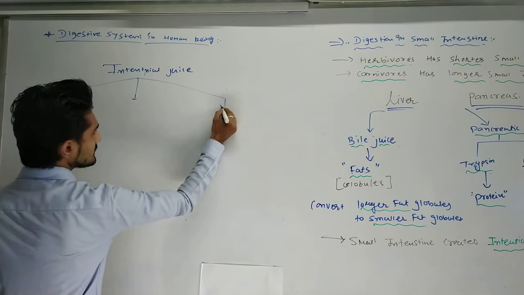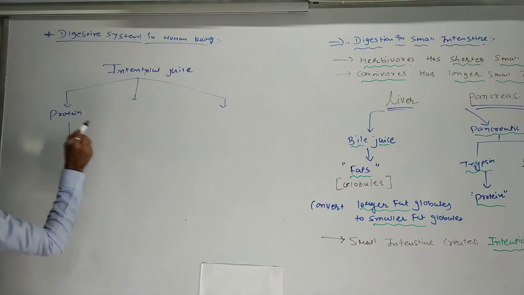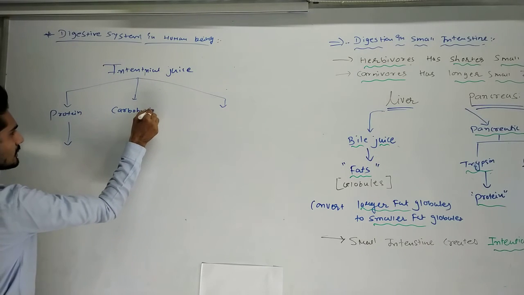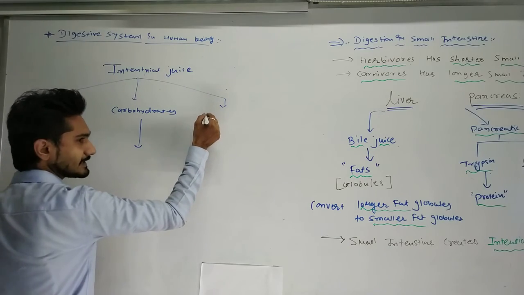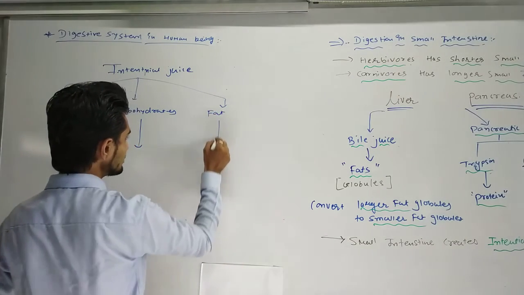So first, the protein gets converted. Another thing that gets converted is carbohydrates. And another thing that will get converted is the fat. So these three things we have to convert.